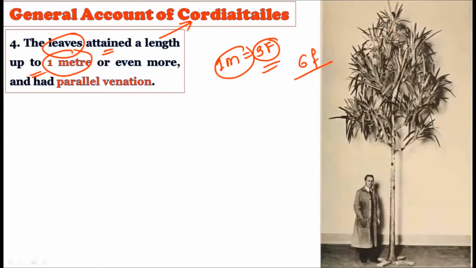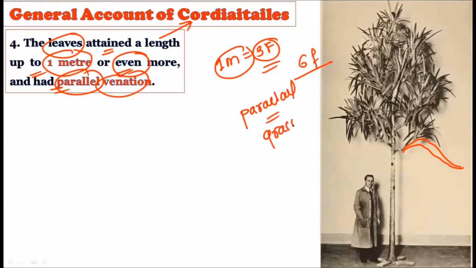So the Cordaitales members show 3 feet long leaves. The leaves were just like grass, or even longer sometimes, and they had parallel venation. Now this is very interesting. Parallel venation is generally seen in the monocotyledons, in the grasses, because in the grasses you will see like this. See, the grass leaf is like this, and you will always see the veins running parallel to each other, like this.